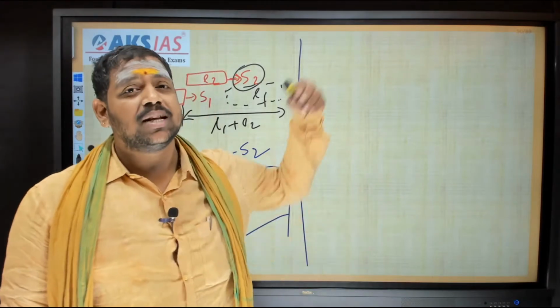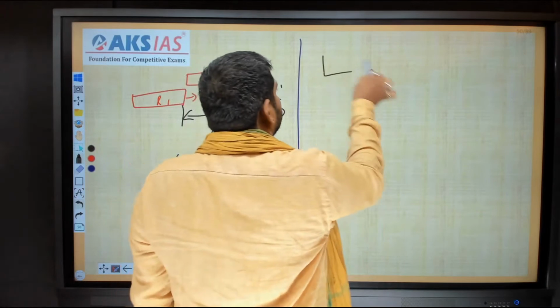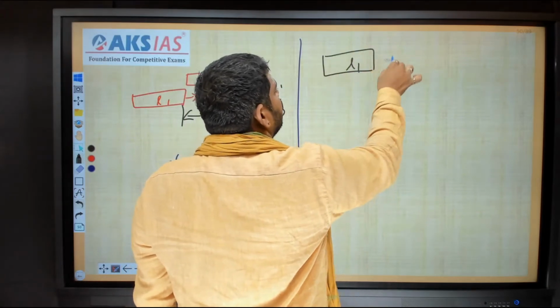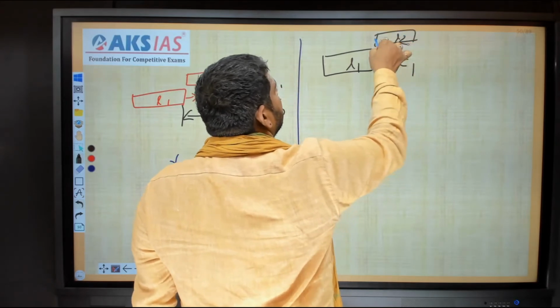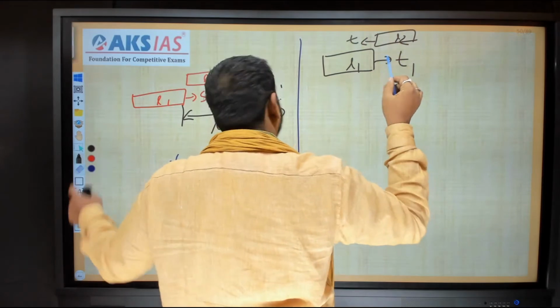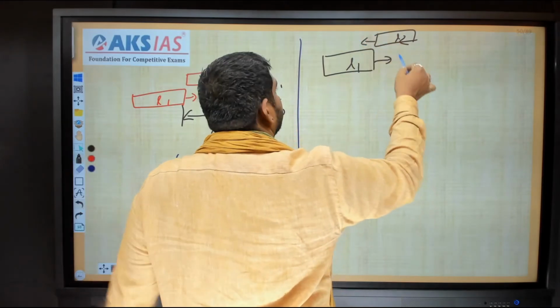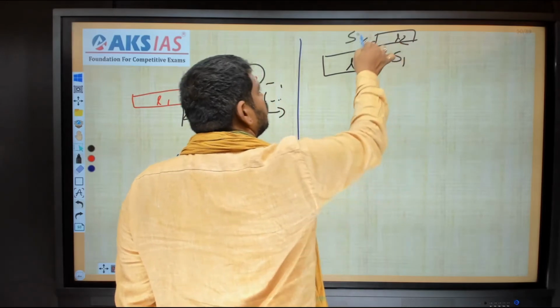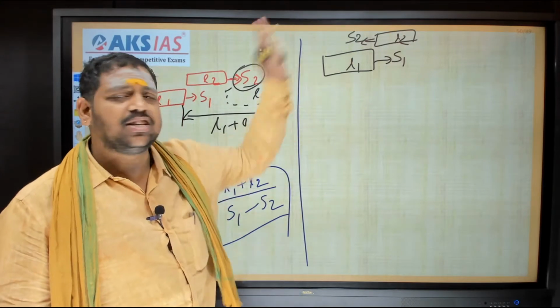Suppose both objects are moving in the opposite direction, then let us see one example. So this is my first train, its length is L1, and it is moving with a speed of S1. And this is another train, its length is L2, and it is moving with a speed of S2. Not T1, speed means S. Now the question is, after how long do they pass each other?